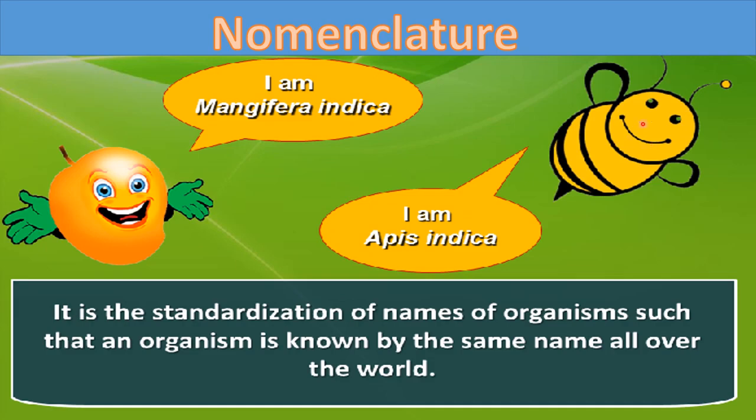Like this is Apis indica, that is honey bee. So Apis indica is the standard name for the honeybee all over the world. The name honeybee can vary from place to place, but Apis indica is the standard name. Likewise for the mango, the name of mango can vary from place to place, but Mangifera indica is the standard name for the mango. It will remain the same from place to place. These are called scientific names. In nomenclature, we give scientific names to the organisms.